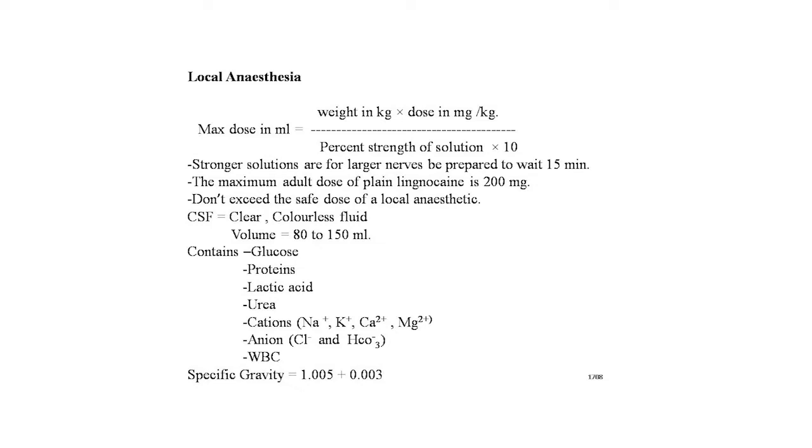Always remember this: CSF is a clear colorless fluid, volume 80 to 150 ml. CSF contains glucose, protein, lactic acid, urea, cations sodium, potassium, calcium, magnesium, and anions chloride and bicarbonate. WBC is also contained in the CSF. Specific gravity of the CSF is 1.005 plus or minus 0.003.